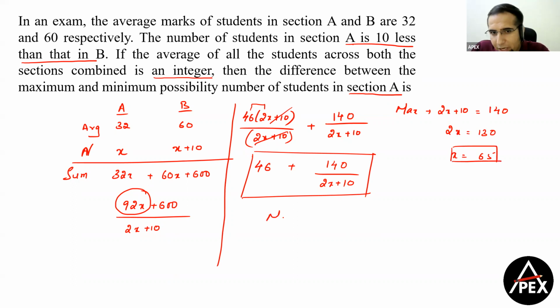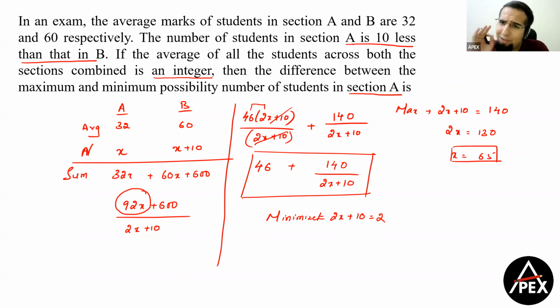ठीक है, now if I want to minimize the value of x, then 2x plus 10 should be the smallest possible factor of 140. Now, if I take 2x plus 10 is equal to 1, x will not be an integer, right? So, therefore, I take 2x plus 10 is equal to, can I take 2? No, that will be negative. So, I want a number which is greater than 10 and a factor of 140. Greater than 10, because even if I take 10, तो उसका value क्या हो जाएगा? 0 हो जाएगा. That is not acceptable, right? तो हमको greater than 10 चाहिए.